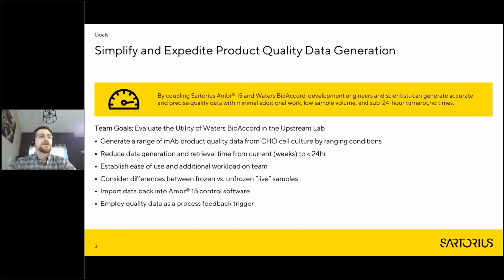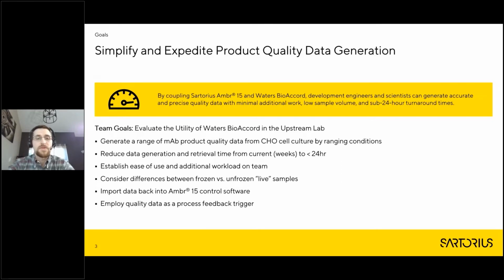So our team goals, as I said, we're an upstream lab. We have a few different Ambrs, a few different multiple scale systems, but with the Ambr high throughput multi-parallel reactor we have, we figured that would be the best way to test this collaboration. What we were trying to figure out in the beginning is how best to really put this through its paces, how best to provide the customer with the data that they would need. So we decided we would generate a range of MAB product quality data from our CHO cell culture.